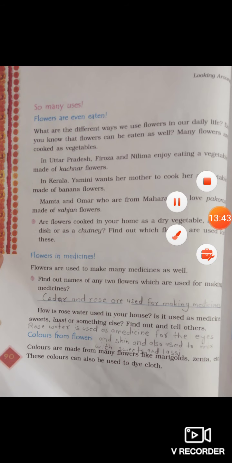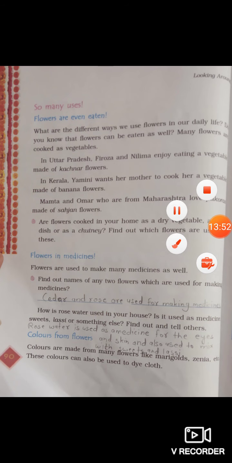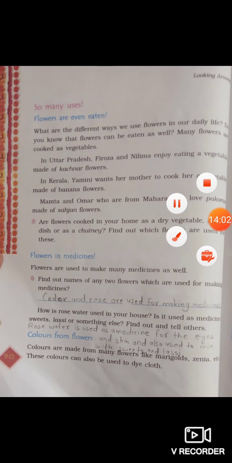Now next, flowers in medicines. Flowers are used to make many medicines as well. Find out the names of any two flowers which are used for making medicines. Kedar and rose are used for making medicines. How is rose water used in your house? Is it used as medicine, in sweets, lassi or something else? Find out and tell others. Rose water is used as medicine for the eyes and skin and is also mixed with sweets and lassi.